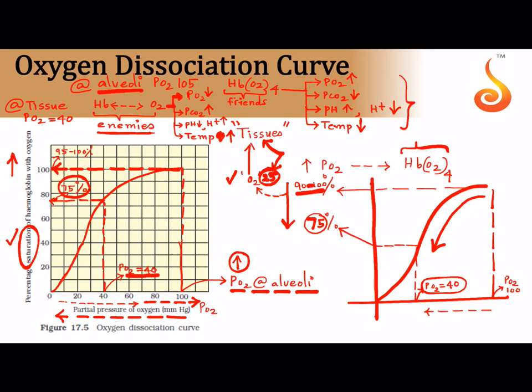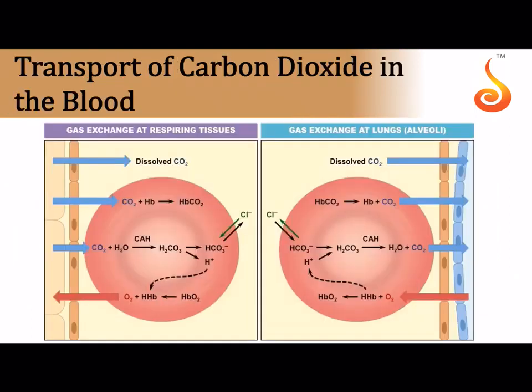So they should become friends in the alveoli, they should become enemies in the tissue. Why should they become enemies in the tissue? So that the tissue can get oxygen, otherwise hemoglobin will only cling on to the oxygen. Very important is that the percentage saturation comes down. What had 100 oxygen with it, now hemoglobin has only 75, 25 is given out. This is only for your example, a very crude way of explaining so that you get the concept. The 25 is taken up by the tissues.